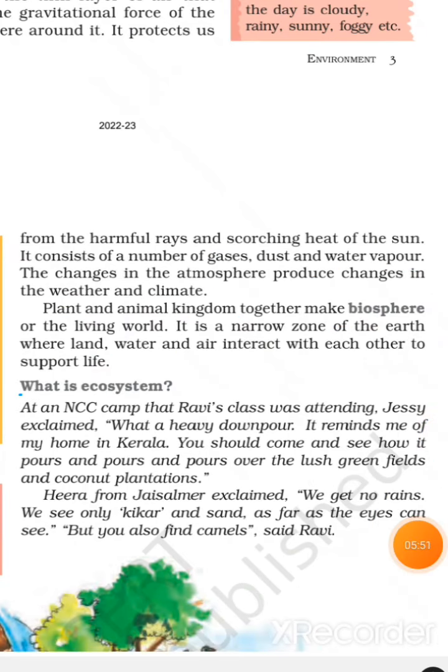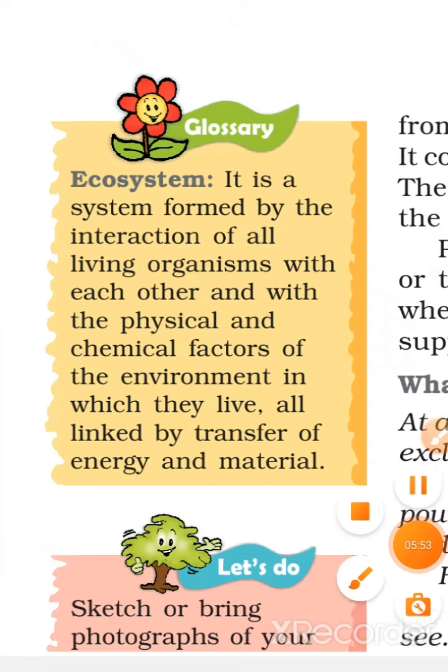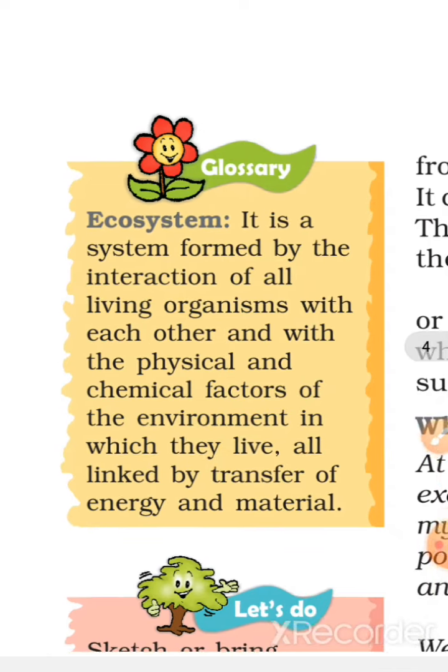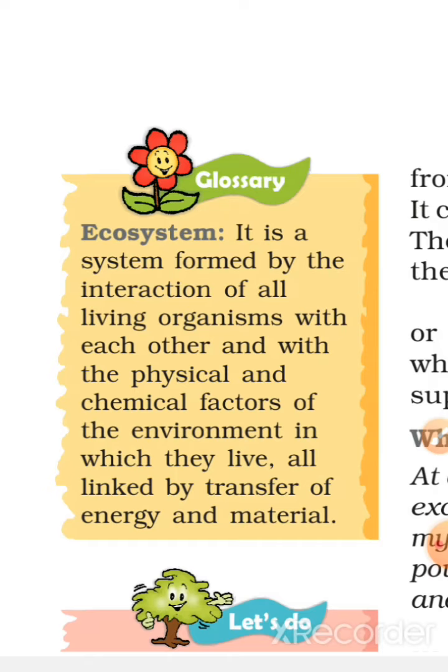What is ecosystem? Ecosystem is a system formed by the interaction of all living organisms with each other and with the physical and chemical factors of the environment in which they live, all linked by transfer of energy and materials.